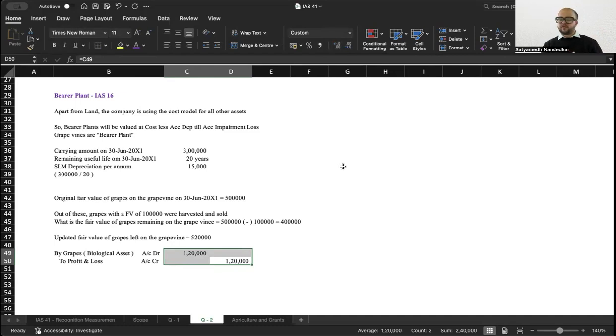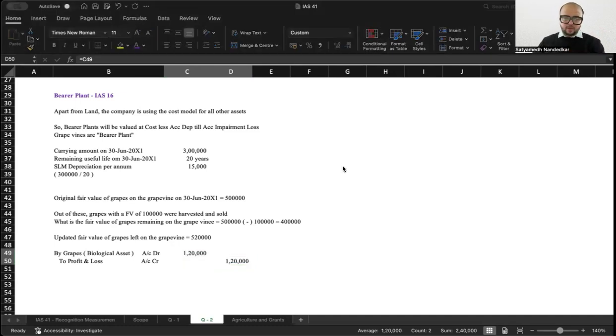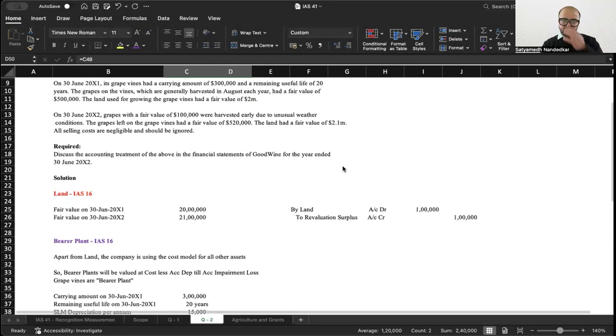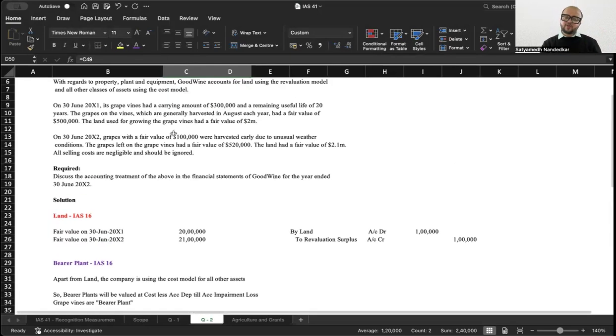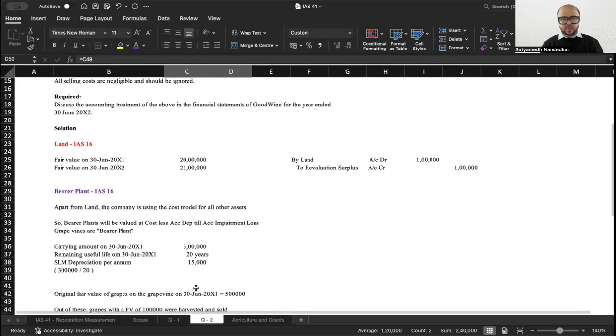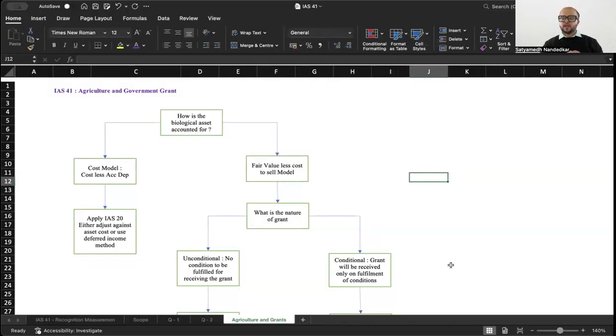These are also valued at fair value less cost to sell. Now you are valuing this at 5 lakh 20,000. And then of course there will be accounting entry for the depreciation. The grapevine is a bearer plant. This 15,000 deserves a separate accounting entry for itself. And now one final part of IAS 41. How to do the accounting when you have received a government grant for biological asset.